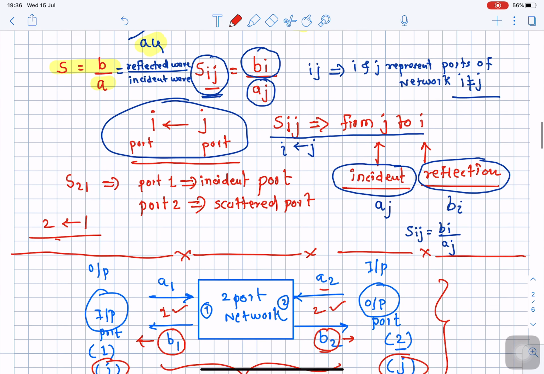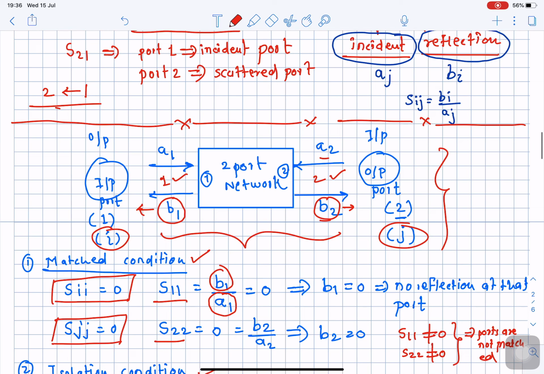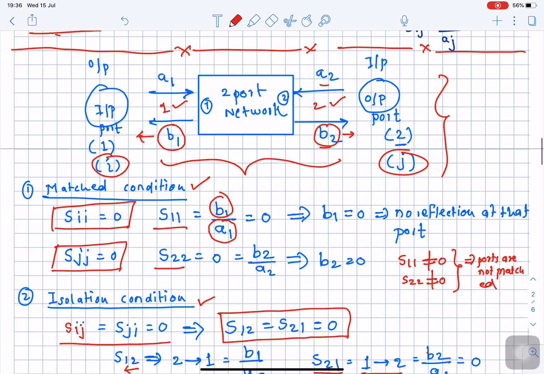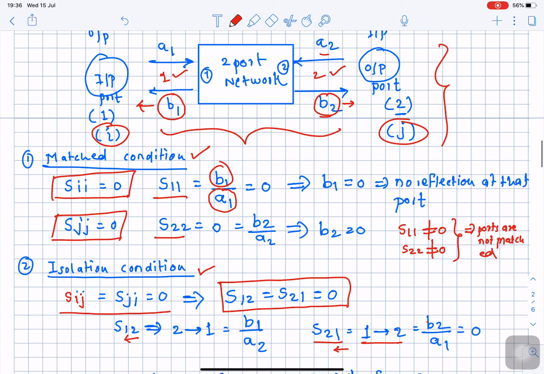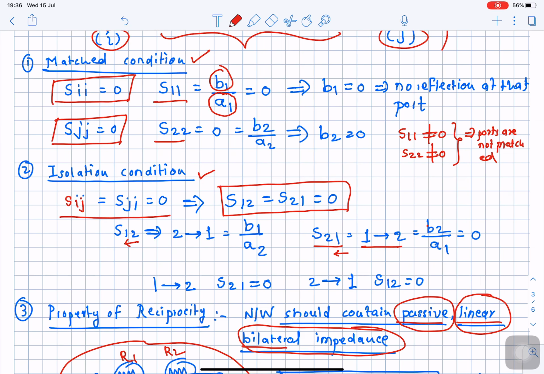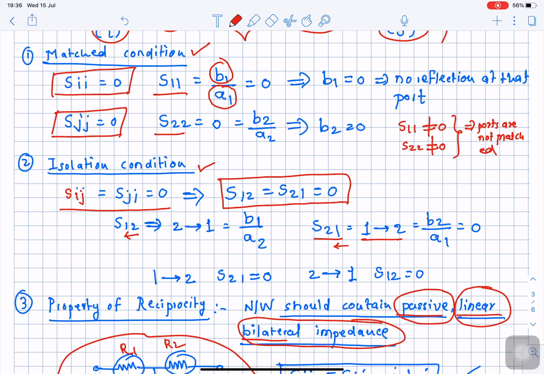Then again we started with a two-port network and discussed in detail the different properties that the scattering parameters possess for the given two-port network. We discussed what we mean by matching condition in terms of scattering parameters. Then we saw how and why the ports are said to be isolated from each other and how to check it.